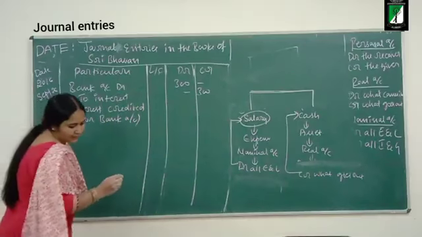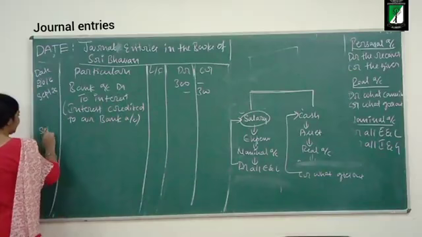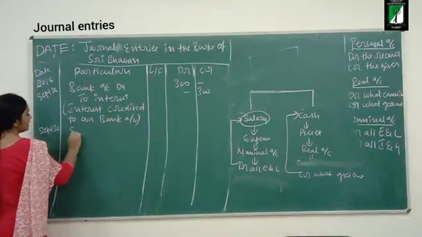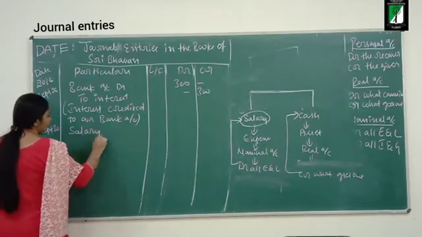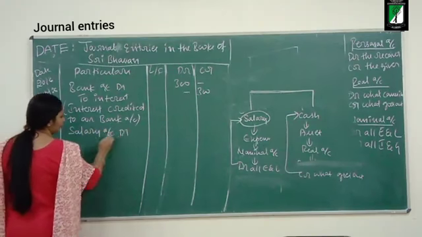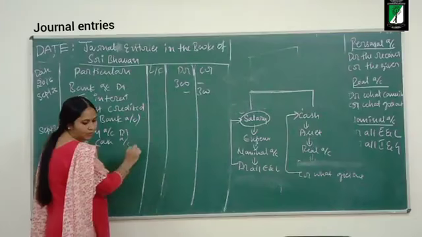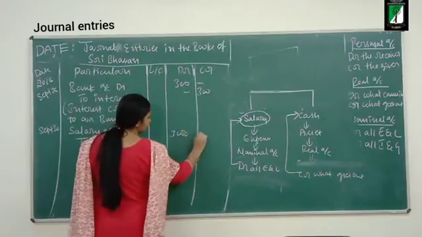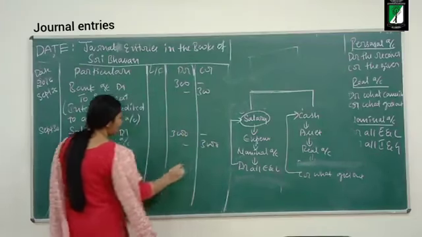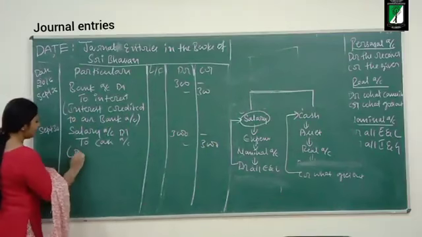So the date of the transaction is September 30. Salary account debit to cash account. How much? 3,000. Okay. Narration is paid salary.